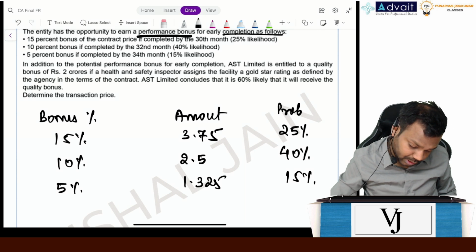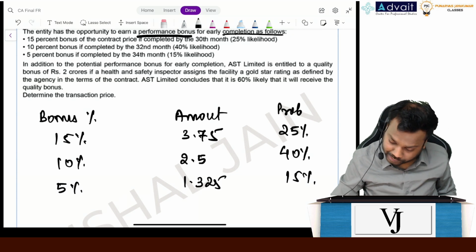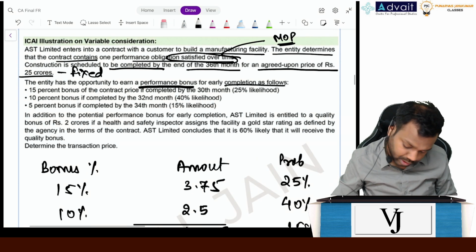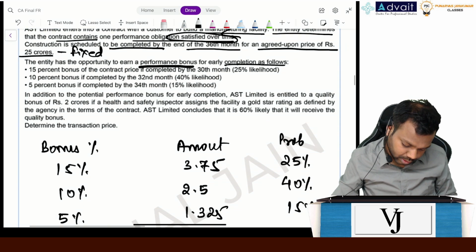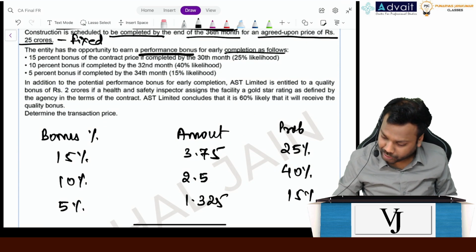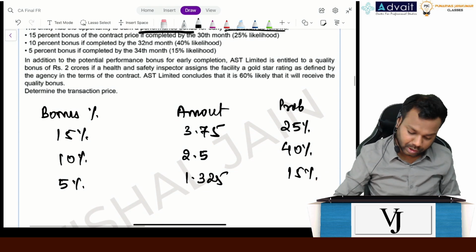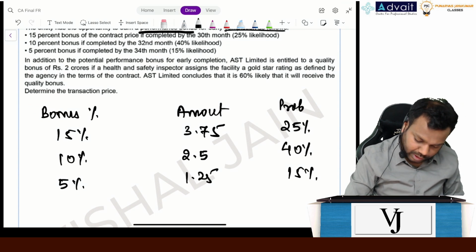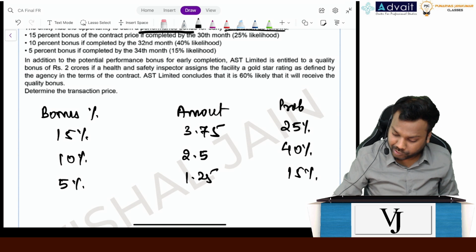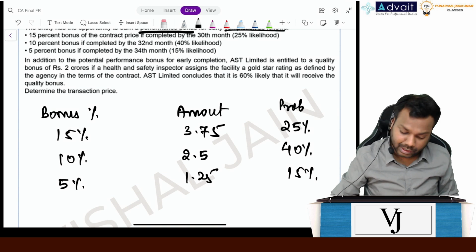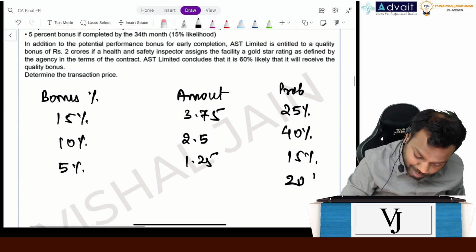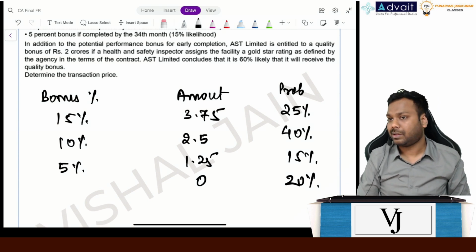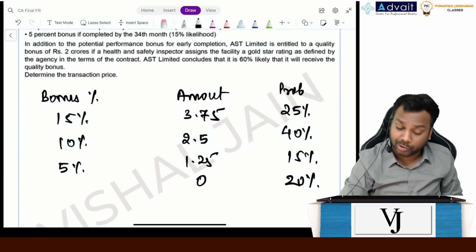This one, just a minute. 3.75. Just give me a minute. Just from calculating, 0.5 is 1.25. Okay, now it's 1.25. Sorry. Now, so what is the sum of the probability? 25 plus 40 plus 15 is 80. Now, again, there is a 20% probability that I will get nothing, right? Because the sum of the probability should be 100, right?